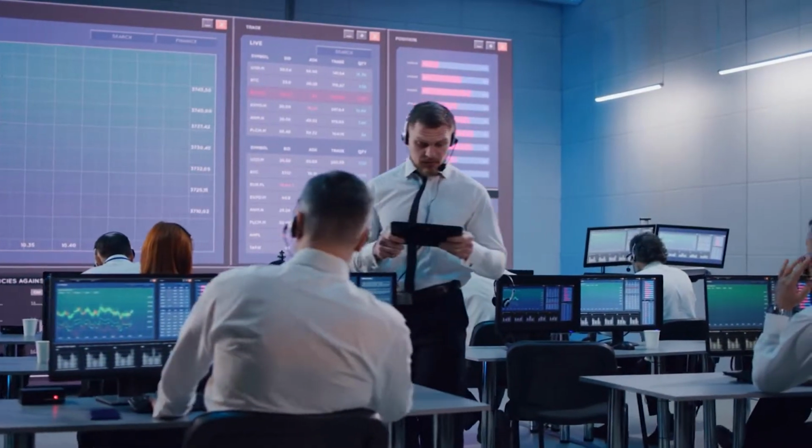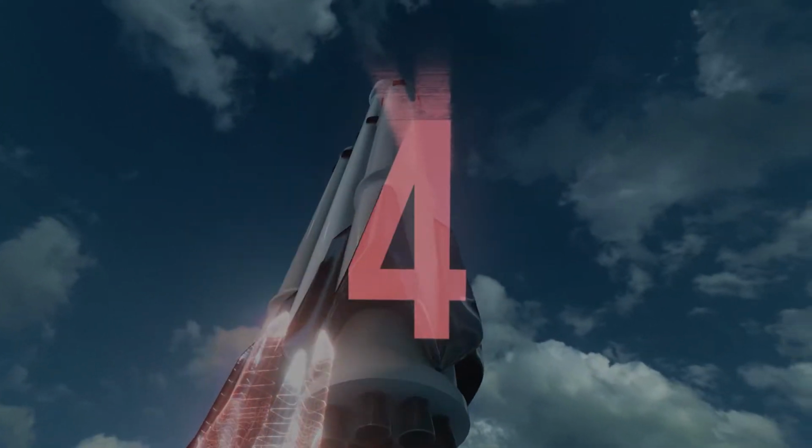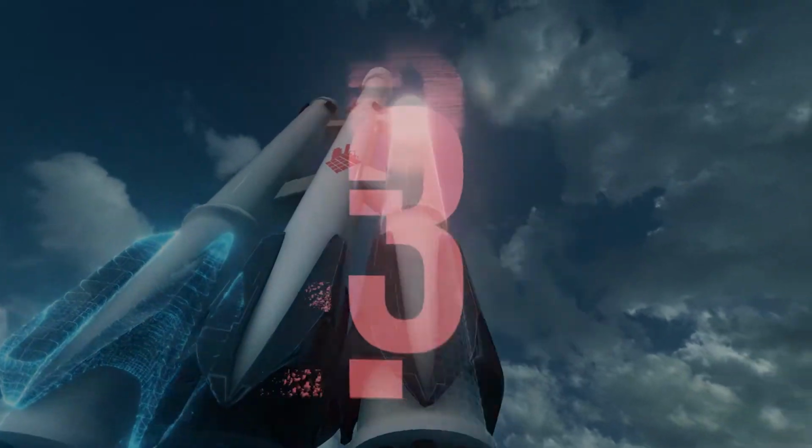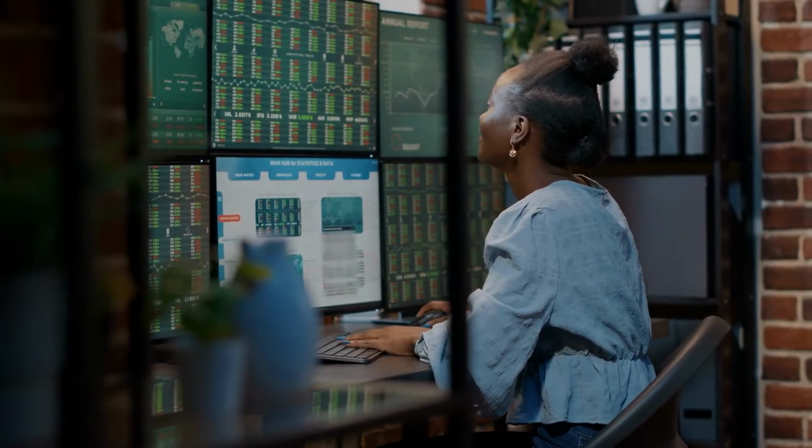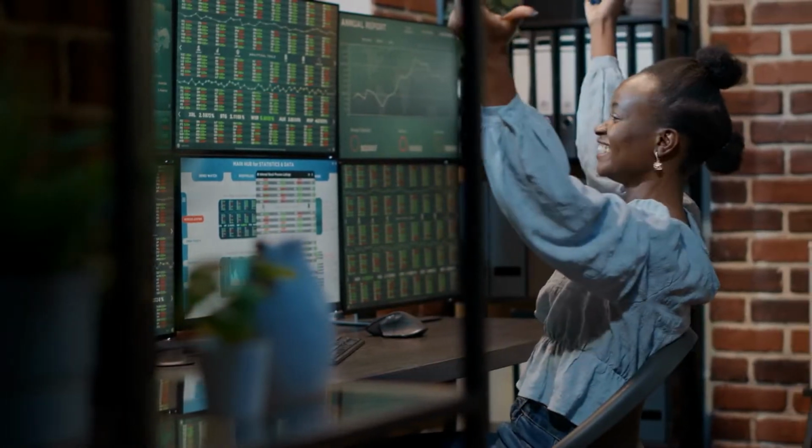Let the countdown begin. 5, 4, 3, 2, 1, liftoff. The long-anticipated release of Refinery Calc's next-generation platform has launched.